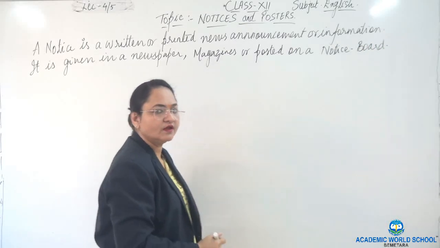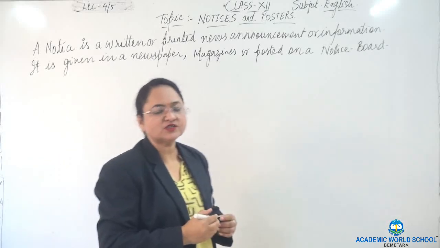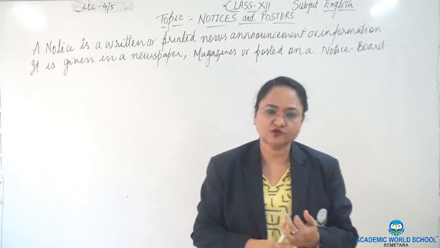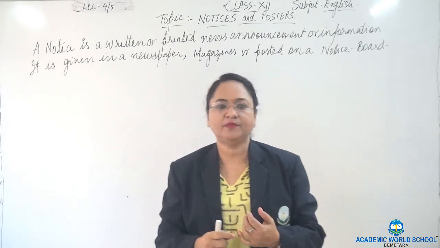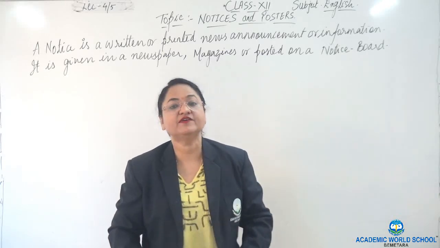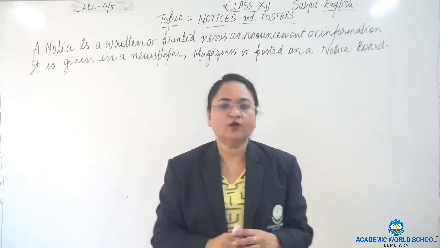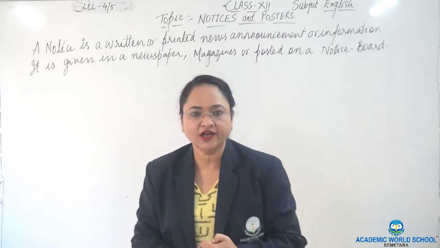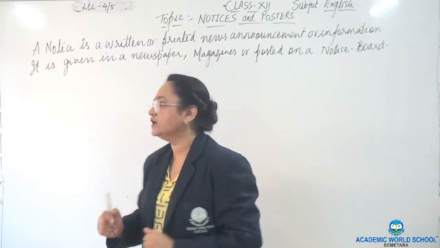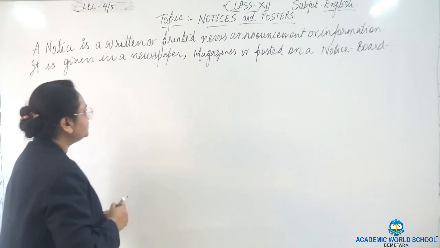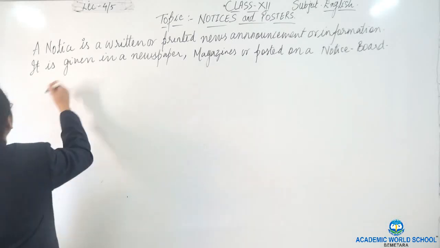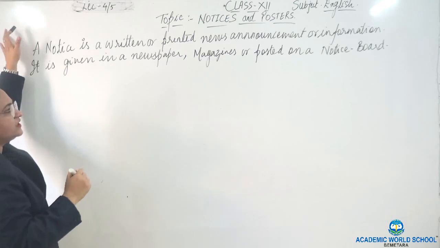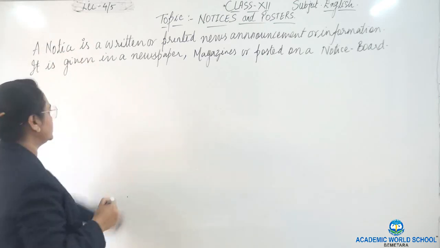So, where do we find a notice? It can be printed in a newspaper, in a magazine, or we can post it on the notice board. Especially in institutions, schools and colleges, it is posted on the notice board. Now, I have given you the definition of a notice.